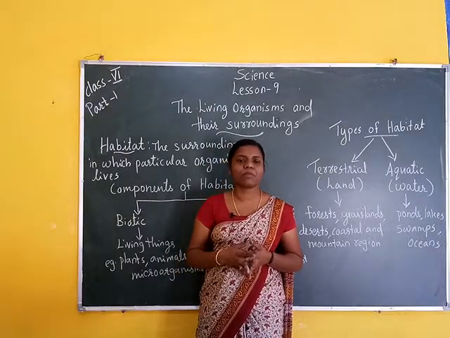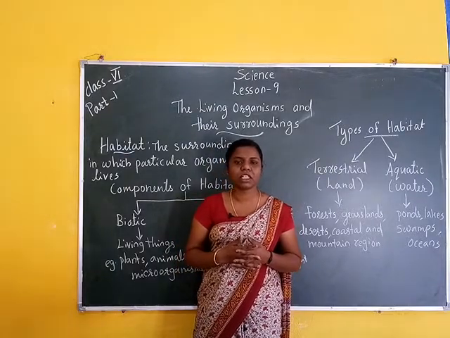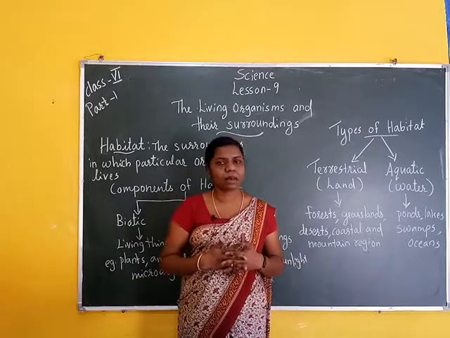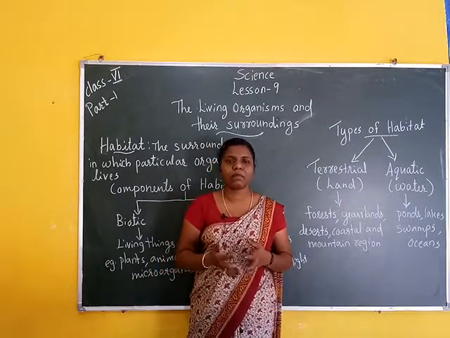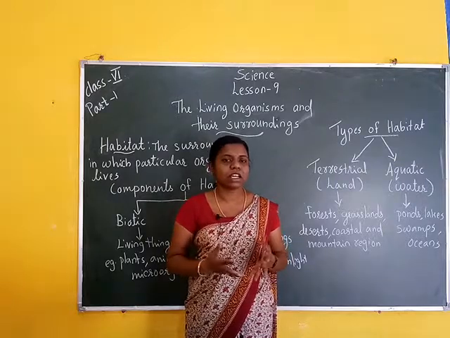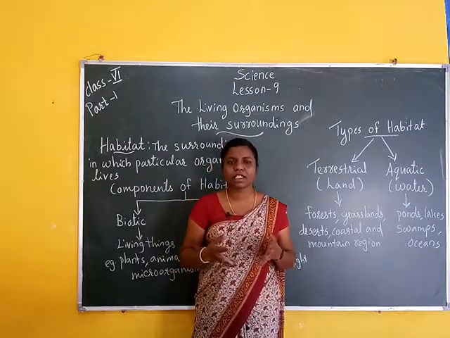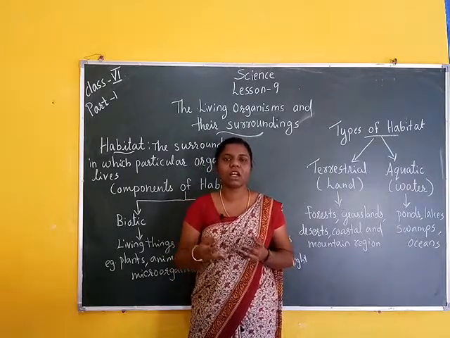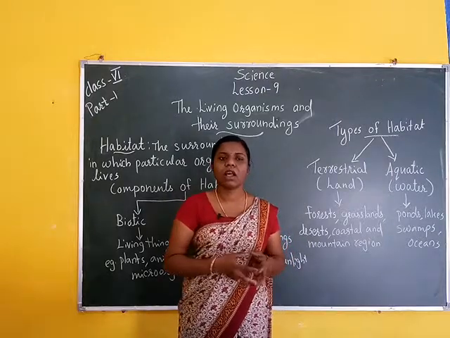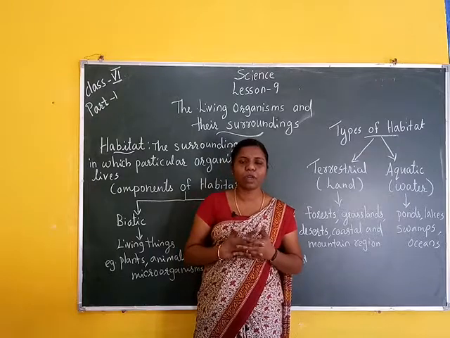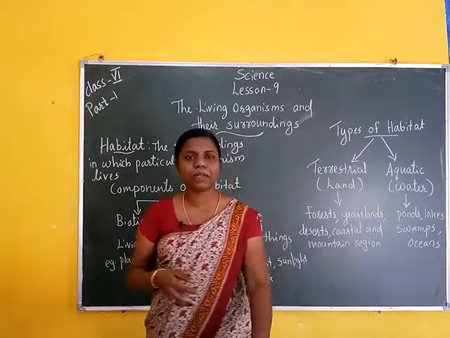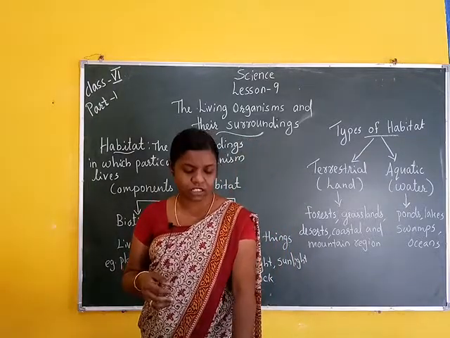Different types of plants and animals live in different habitats. Also, several kinds of animals and plants share the same habitat. Example, ants live in soil and in trees and on leaves.